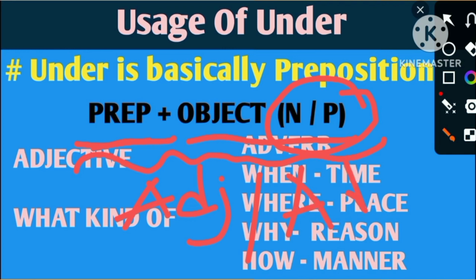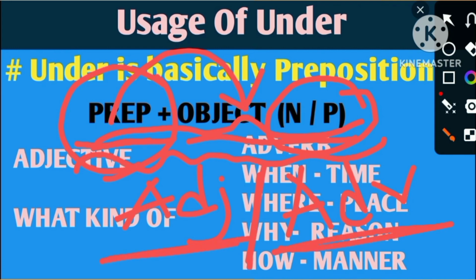This is the basic feature of a preposition, because a preposition, only a preposition, does not convey any meaning. It is the duty of a preposition to take one object and make a prepositional phrase in the sentence, and after that it will act as an adjective or adverb. It is the basic feature.